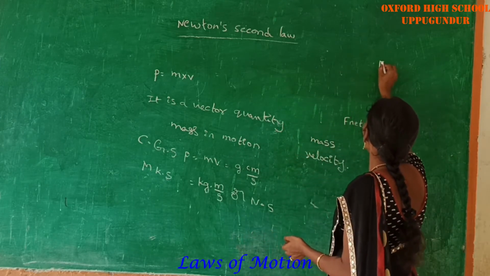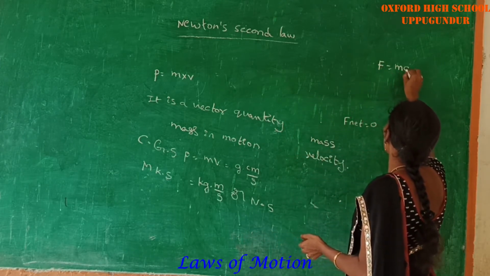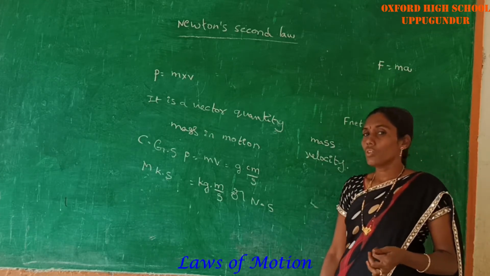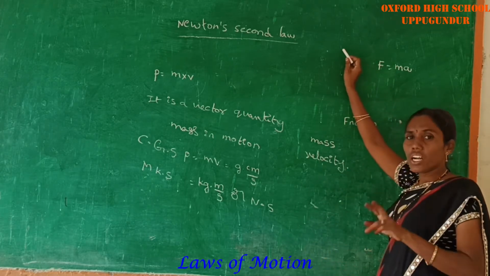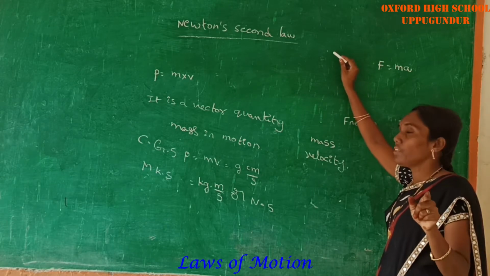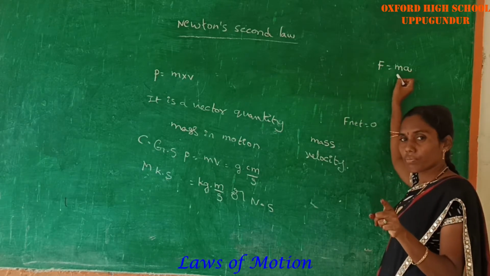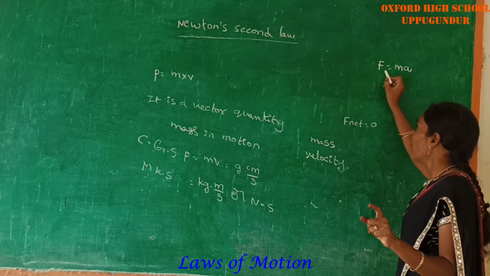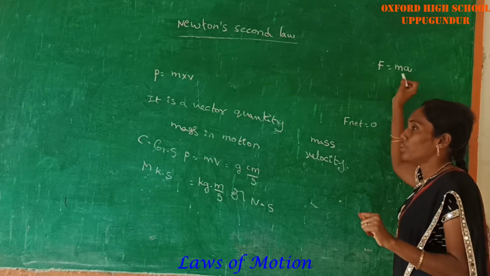The derivation for Newton's second law is F is equal to ma. Based on two activities, we can derive Newton's second law, F is equal to ma.